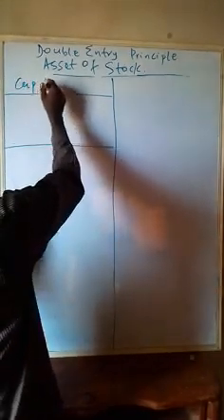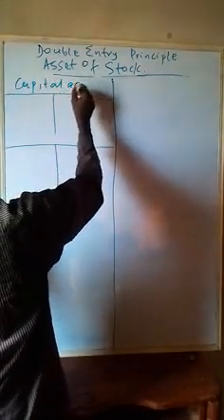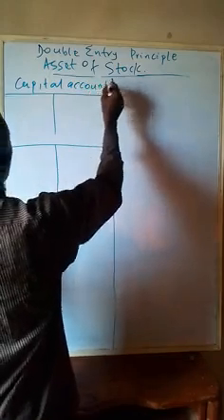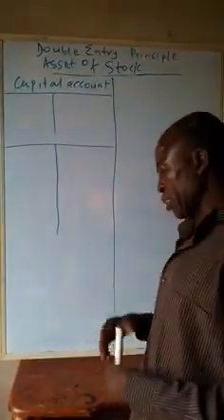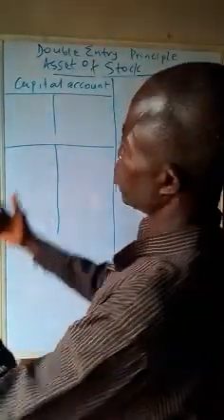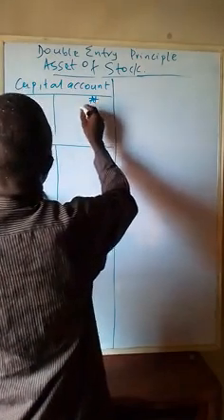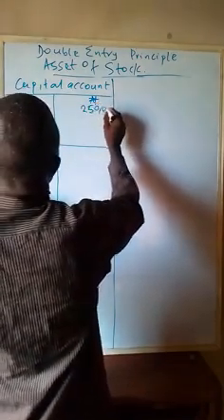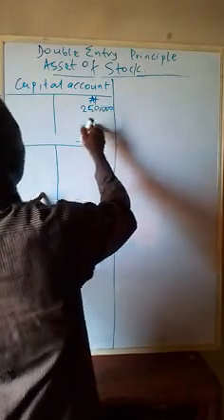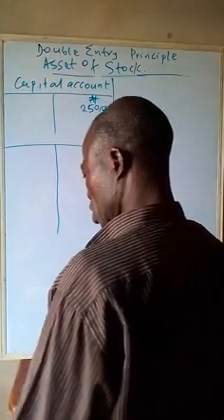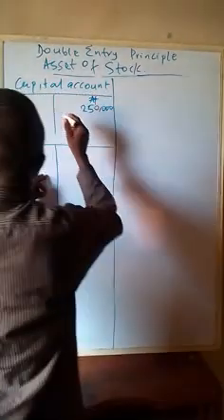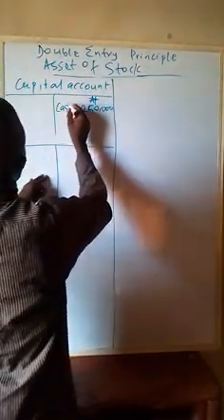Capital account. Capital account is started business. When you hear started business, that is capital. You are introducing capital. So started business with 500,000 naira means our capital account is increasing by 500,000 naira. What for? You see cash or bank. Started business with cash, so the corresponding entry is the cash account.